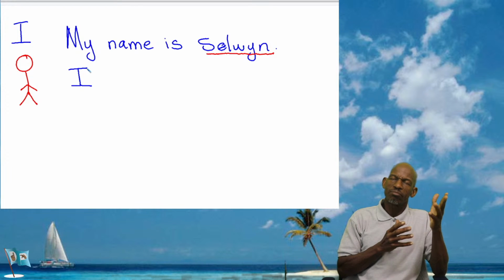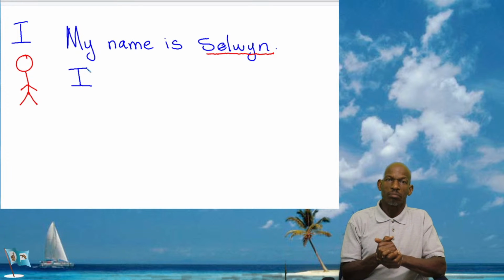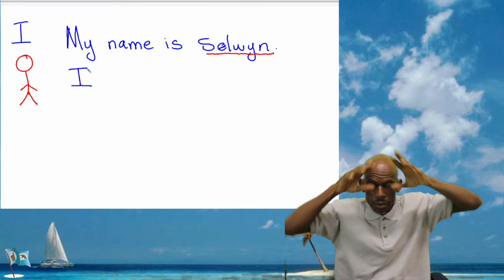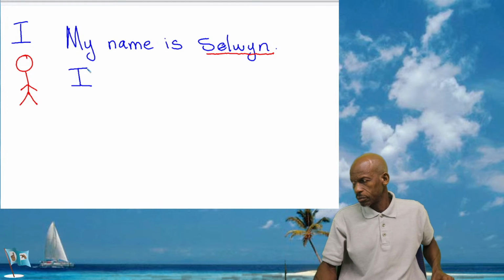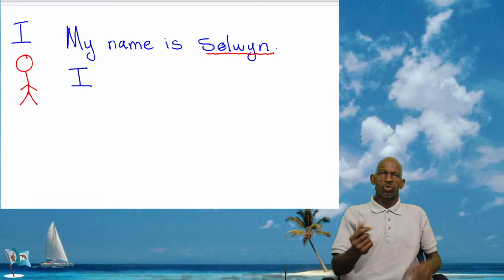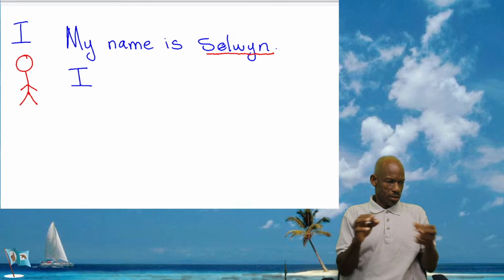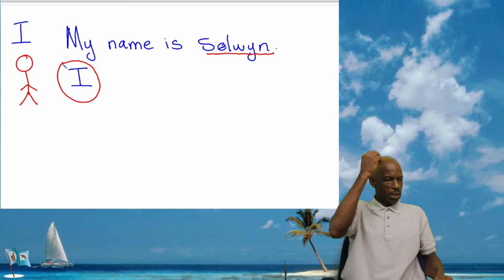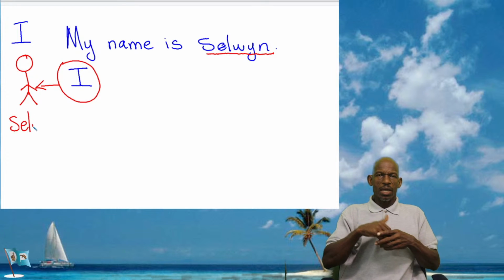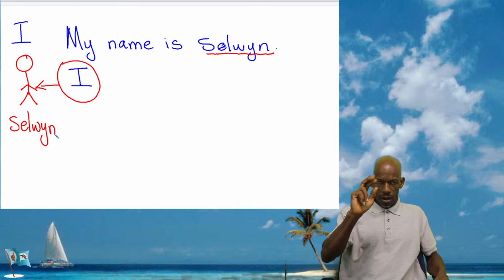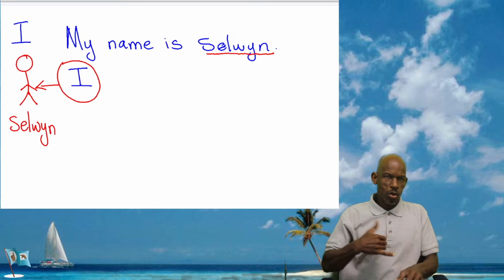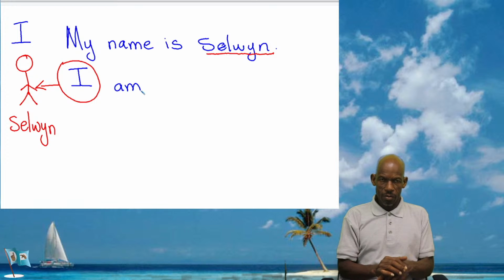And this is a better way to demonstrate the use of I. So you write, my name is Selwyn. You are talking about yourself. And then you're going to replace Selwyn with I. So this is the same person here. I, Selwyn. And then you can write a sentence about yourself. I am a deaf person, and that is what Selwyn was doing.